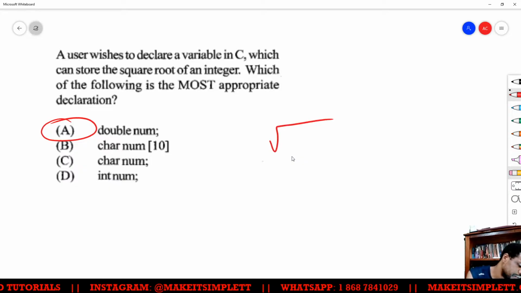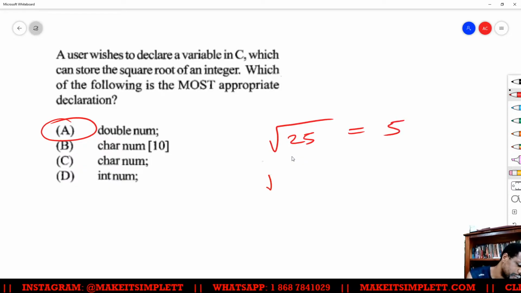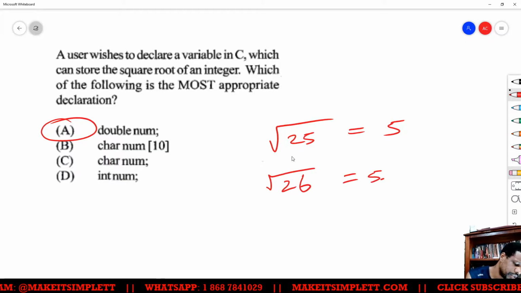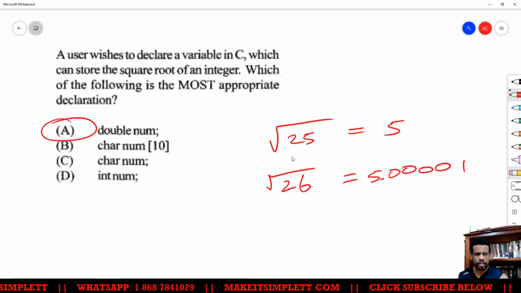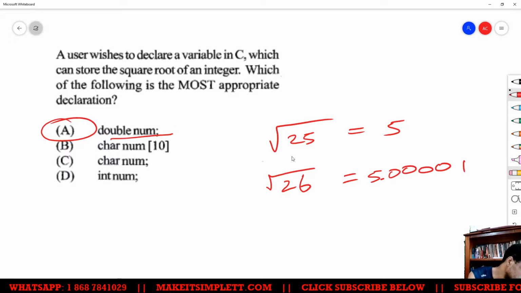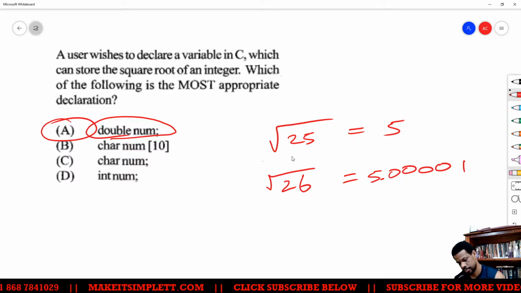So let's say I had the square root of 25. That'll be 5. Cool. If we had the square root of 26, it'll be 5 point something something, like 5.00001 or some kind of thing like that. So what you want to do is you need to be able to hold the decimal value, which is why I need to be using a double.